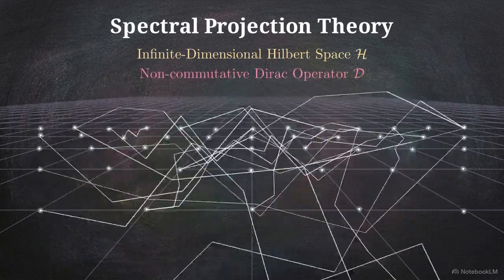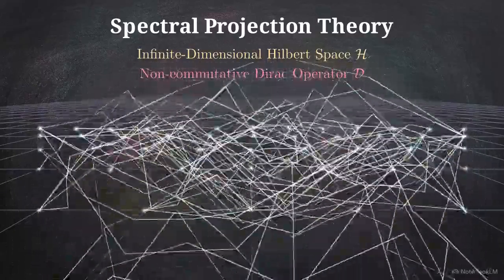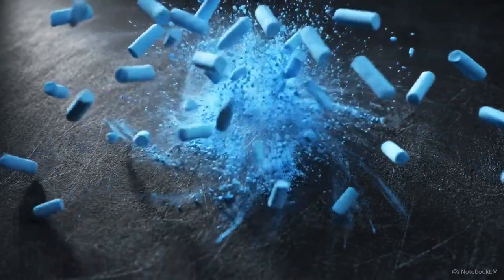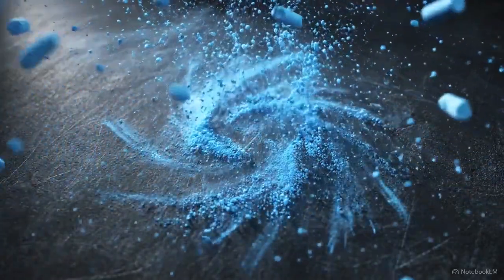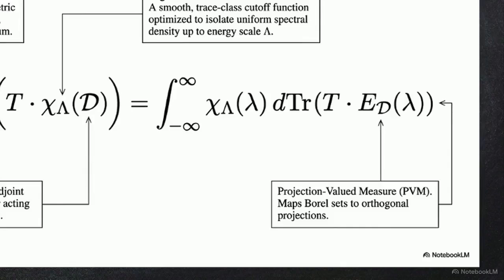This operator acts on an infinite-dimensional Hilbert space, capturing the raw state of the quantum system. The problem is that raw quantum data is too volatile and divergent to be used in geometric equations. At this scale, the information is infinite and lacks a stable structure. To fix this, we apply a spectral projection measure. This acts as a mathematical sieve, using the projection-valued measure shown here to isolate specific, stable degrees of freedom.